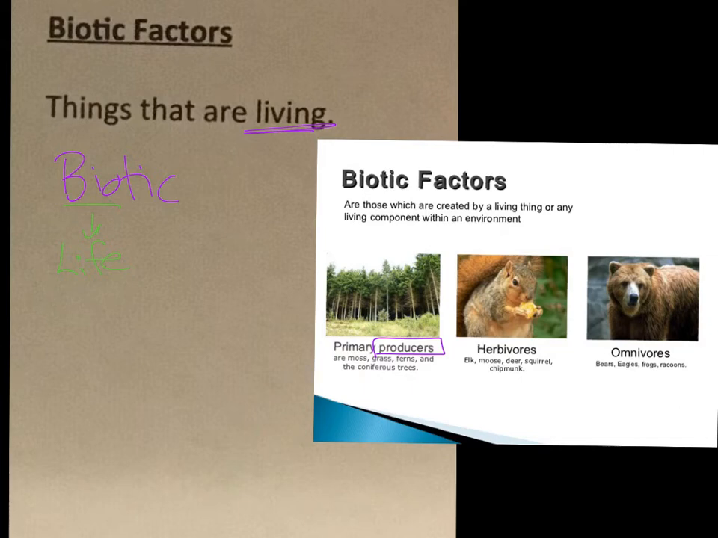Then we have the animals that are living. We can split them up into herbivores, so things that eat only vegetation, so grass and trees and nuts and stuff like that. And then we do have carnivores, which eat meat, but we also have the omnivores, which eat meat and vegetation. So I know most of us are omnivores, because if you eat a hamburger with lettuce and tomato, well, you're eating meat and vegetables. So most of us are omnivores. But that's a biotic factor, everything that's living in that environment.